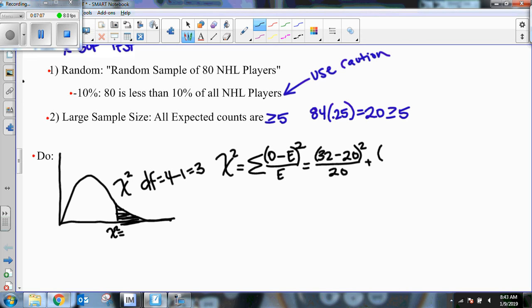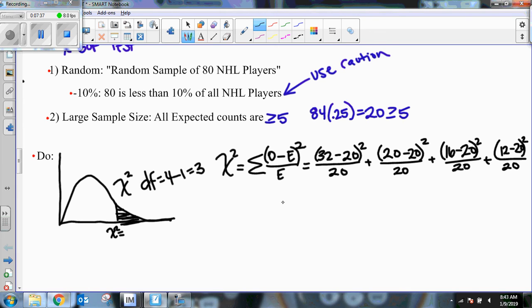Okay, now looking above, you probably see that there were 20 born in the second quarter. We're going to subtract it by the 20 we were expecting, square it, and divide by 20. In the third quarter, there were 16 birthdays, minus the 20, squared, divided by the 20. And in the fourth quarter, there were 12 birthdays, minus the 20 that we expected, squared, divided by the expected.